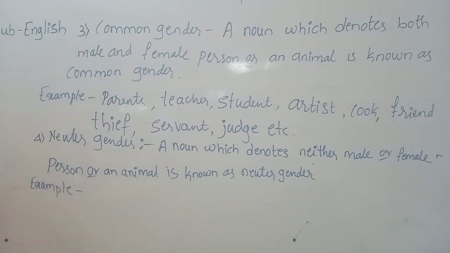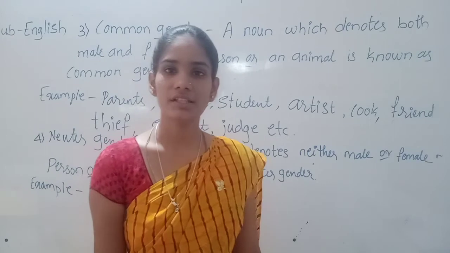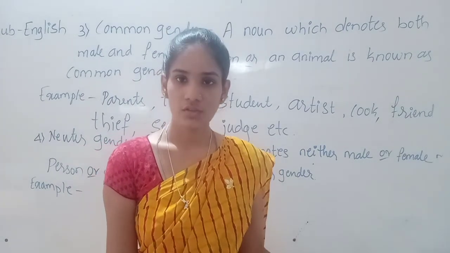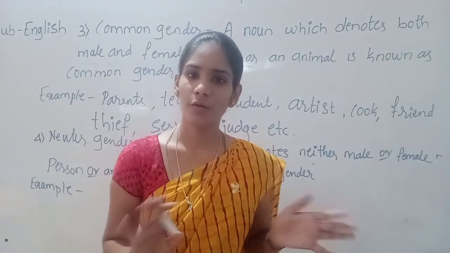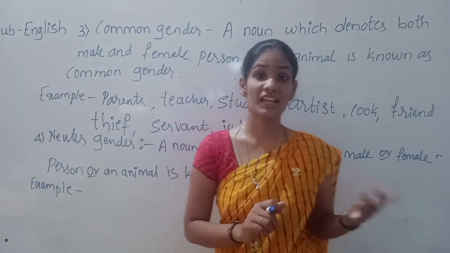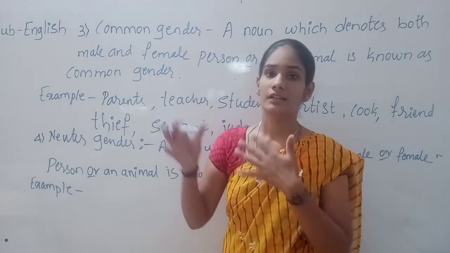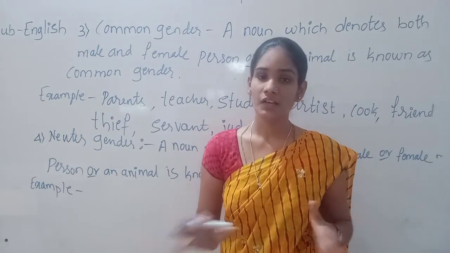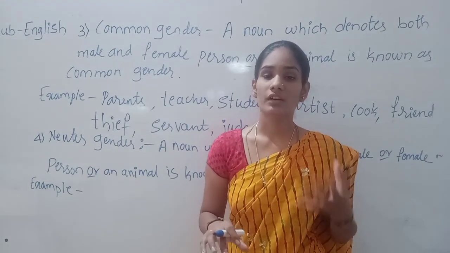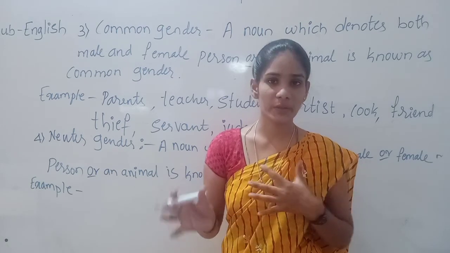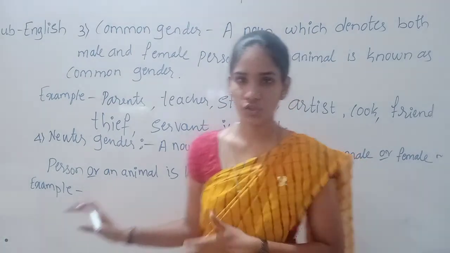An example of neuter gender is chair. Chair is a neuter gender, it is a noun. It is not male, it is not female. We can't say chair as male or female, or table as male or female. The nouns which are not used as male or female are known as neuter gender.